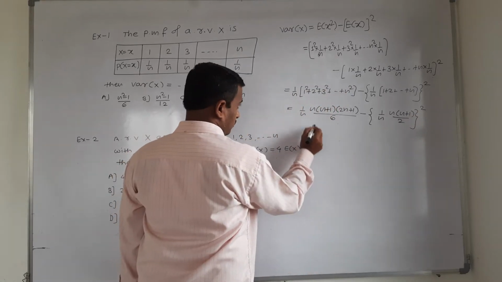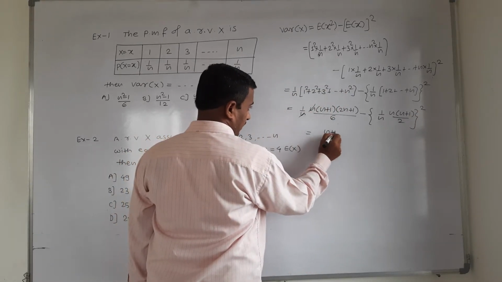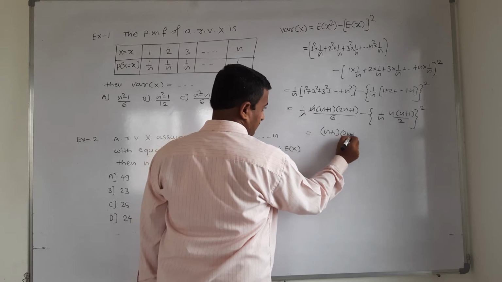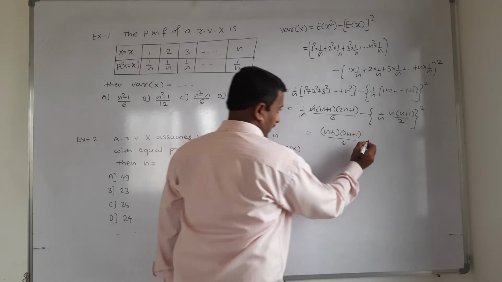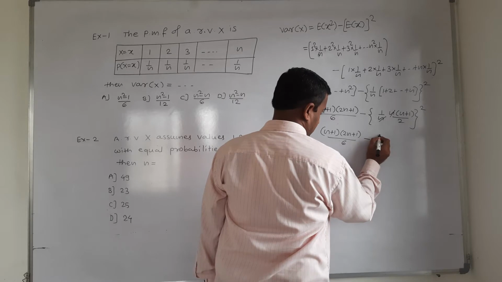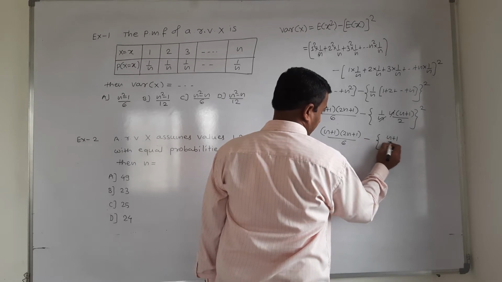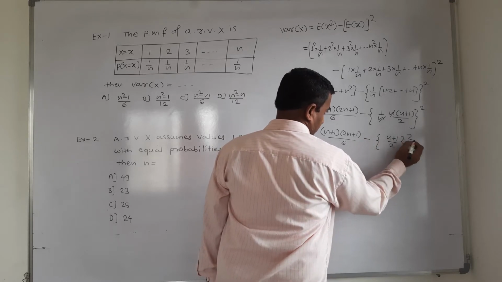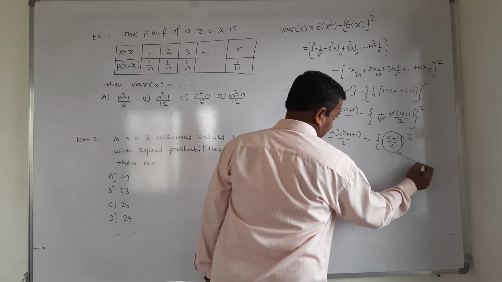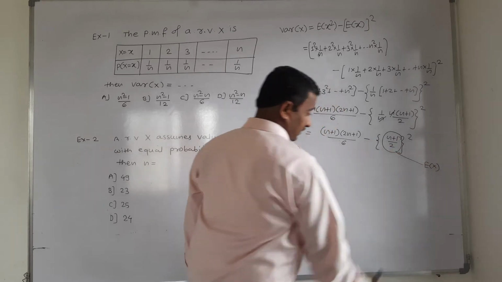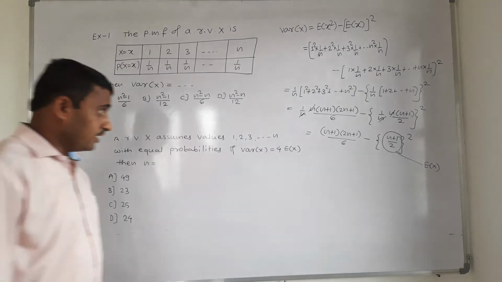That is equal to, this n cancels, n plus 1, 2n plus 1 by 6 minus, this n cancels, n plus 1 by 2 bracket square. Now this bracketed term is nothing but expected value of x, that is mean.